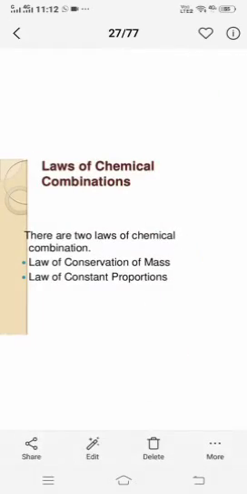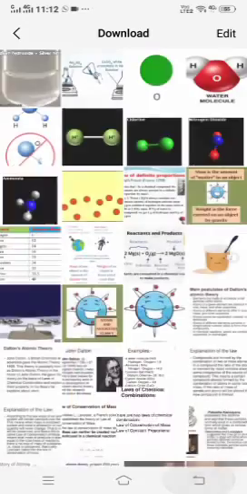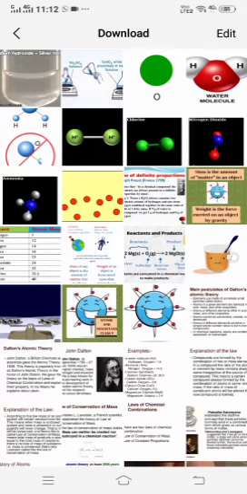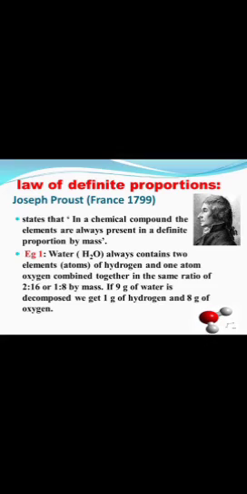So let's see our second law: the law of constant proportion. What actually is the statement of the second law? Before studying the second law, you should look at the picture of the person who stated this law. He is Joseph Proust, a French person, and he stated this law. The law given by him states that in a chemical compound, the elements are always present in a definite proportion by mass.